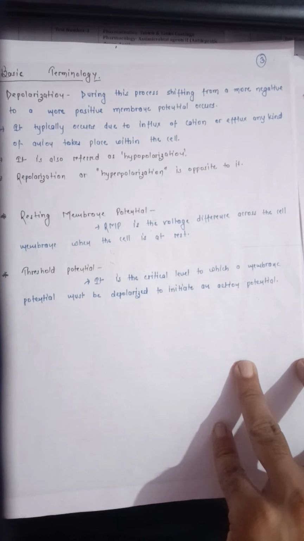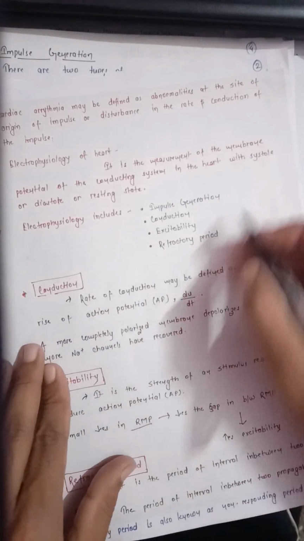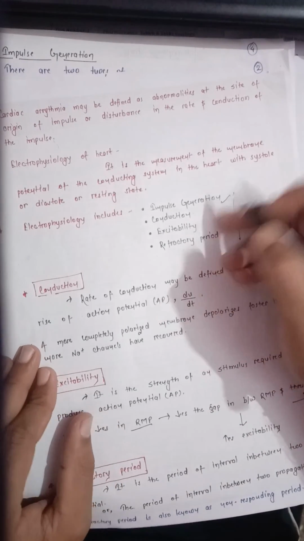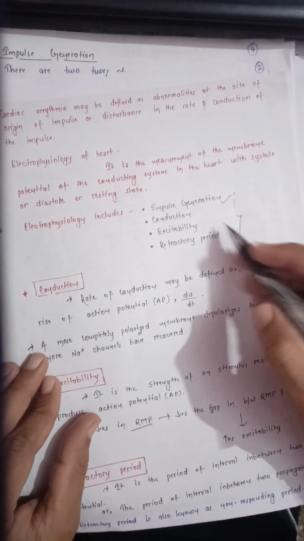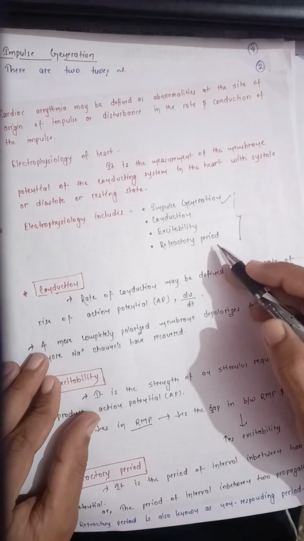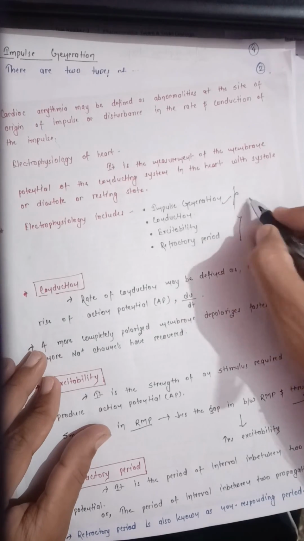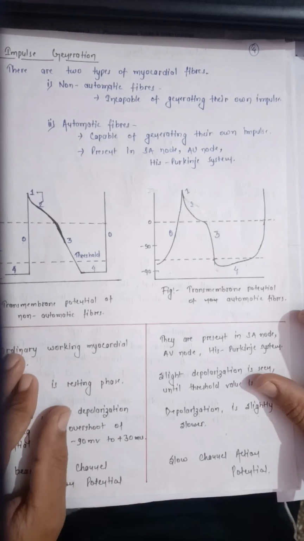As you can see here, electrophysiology includes four steps. The first one is impulse generation, then conduction. The next one is excitability, and thereafter the refractory period. Now, we have to understand impulse generation in brief.